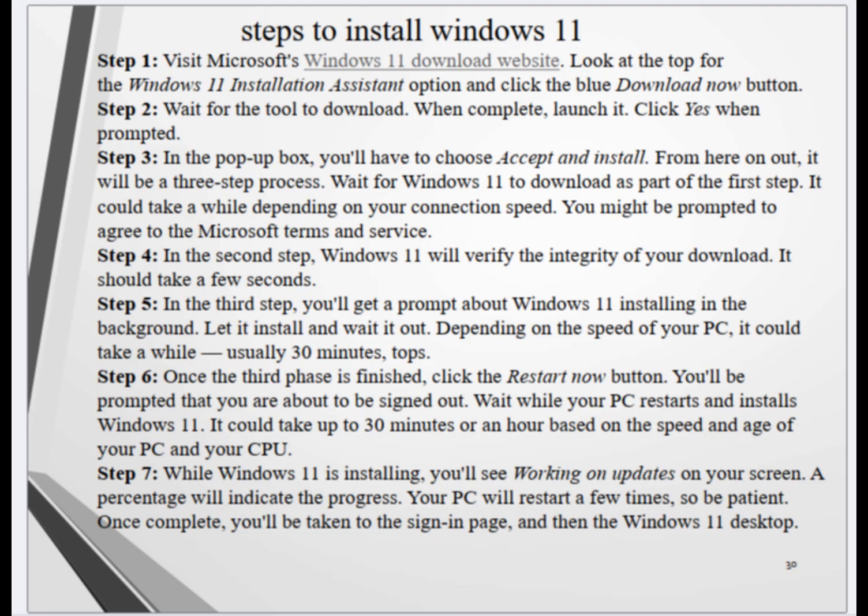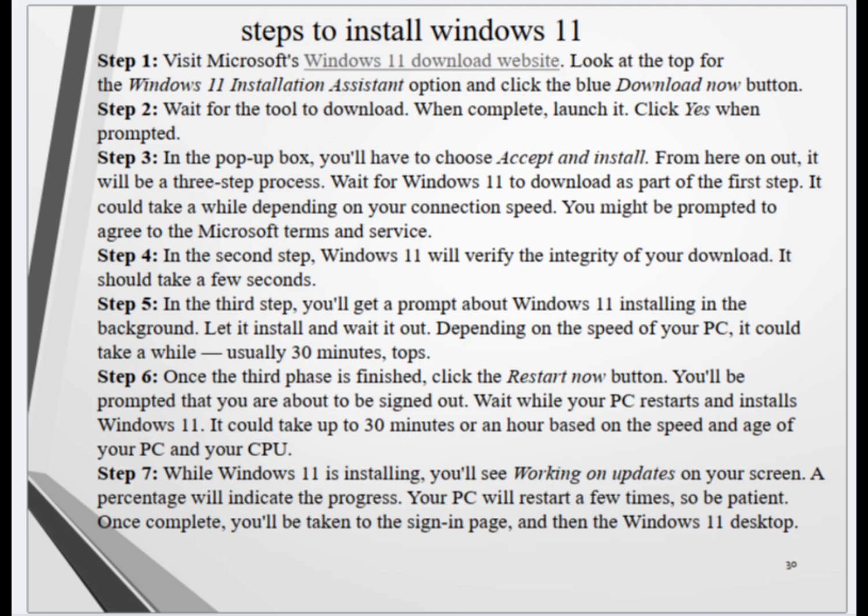Step 6. Once the third phase is finished, click the Start Now button. You'll be prompted that you are about to be signed out. Wait while your PC restarts and installs Windows 11. It could take up to 30 minutes or an hour based on the speed and age of your PC and your CPU.